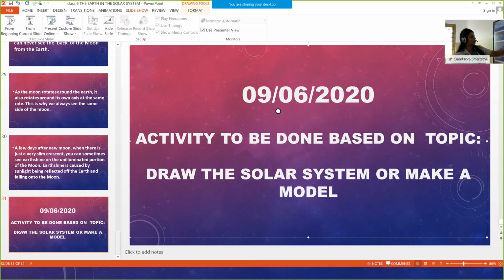The activity should be done at home. You can draw the solar system or make a model. Draw the solar system on an A4 sheet of paper, or prepare a model so that the best model can be exhibited. After reopening, we will have a social science exhibition. This is today's activity.